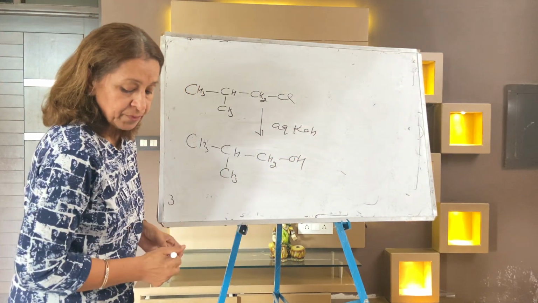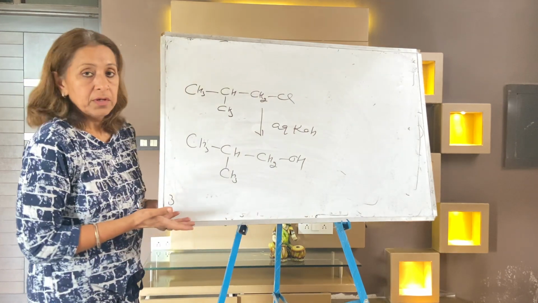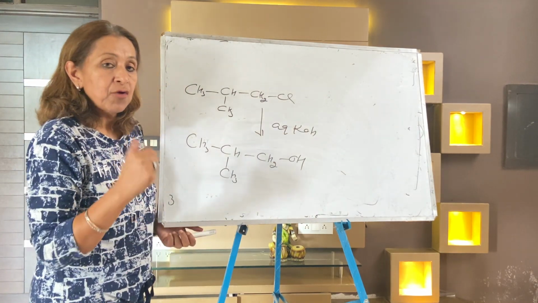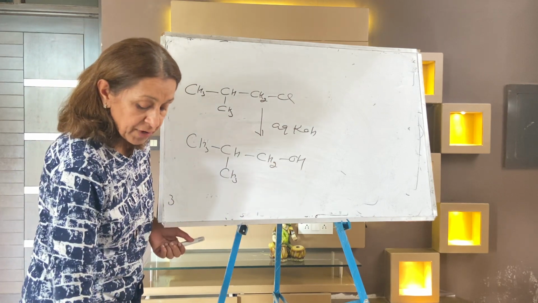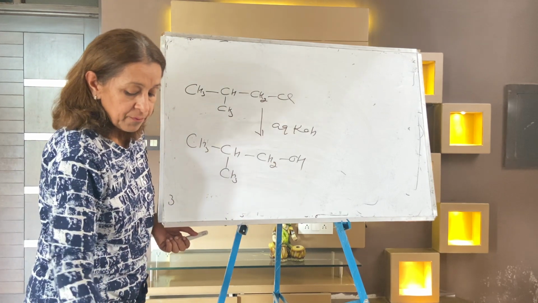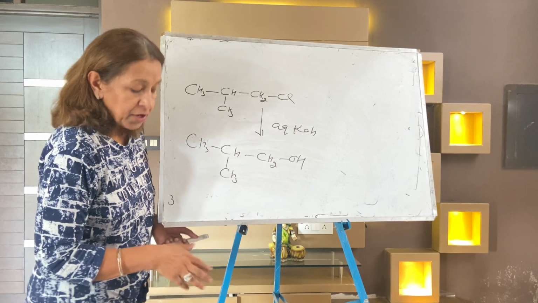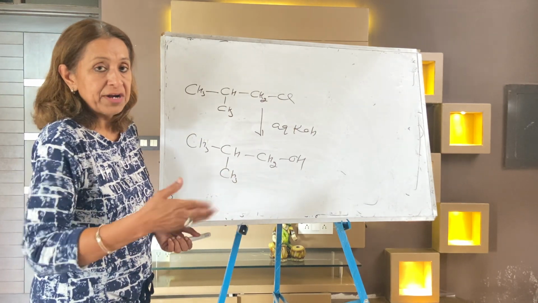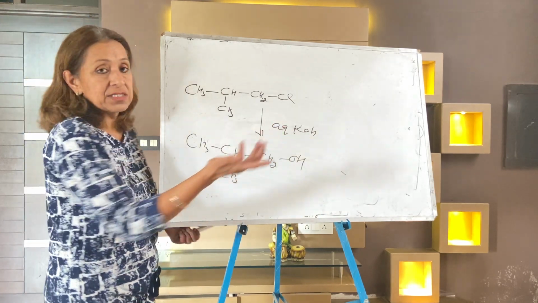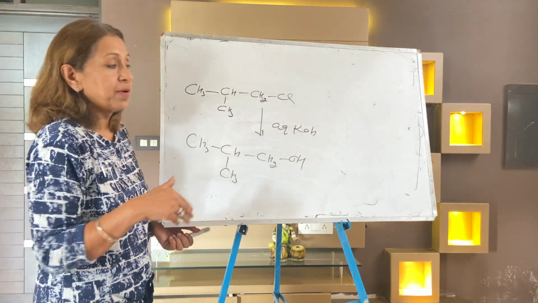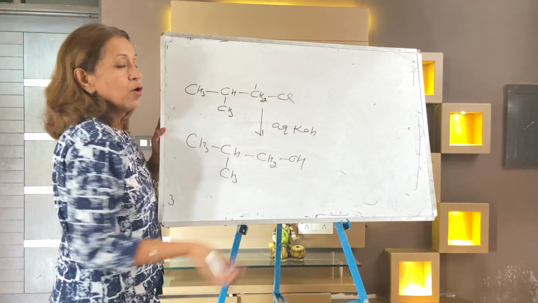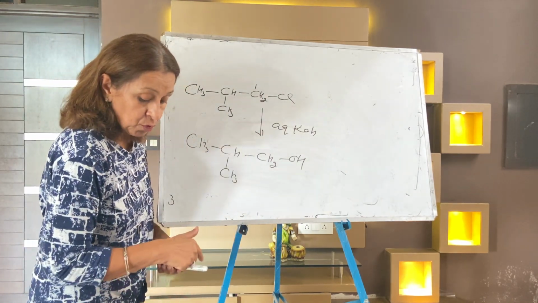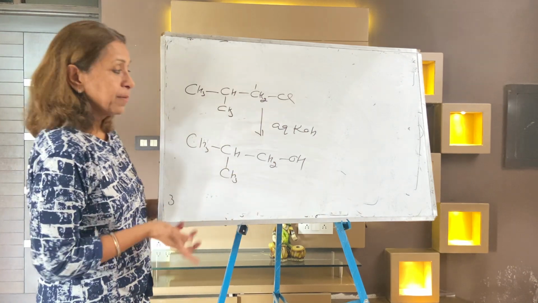The question is, in the above reaction, will the attack of the nucleophile be from the front side of carbon 1, the rear side of carbon 1, or the front or rear of carbon 2? They are asking about the front or rear attack of the nucleophile.